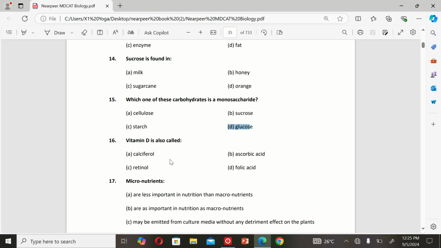The next MCQ is: vitamin D is also called A. Calciferol, B. Ascorbic acid, C. Retinol, and D. Folic acid. So the correct option is A. Calciferol.